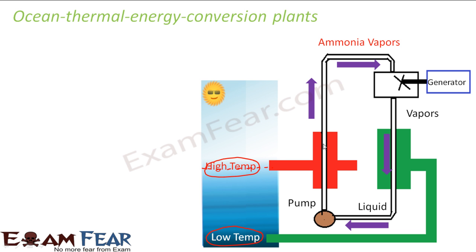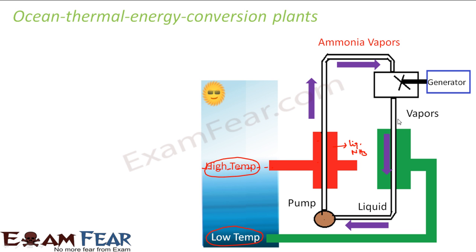Now this water, which is at high temperature, is used to heat liquid ammonia. Here in this apparatus, you have liquid ammonia. When this high temperature water comes, the liquid ammonia starts boiling. It heats up the liquid ammonia, and as a result, ammonia vapors are formed. Now these ammonia vapors are used to turn the turbine of the generator. When the turbine rotates, electricity gets generated.